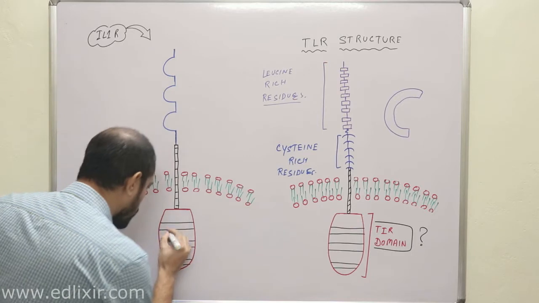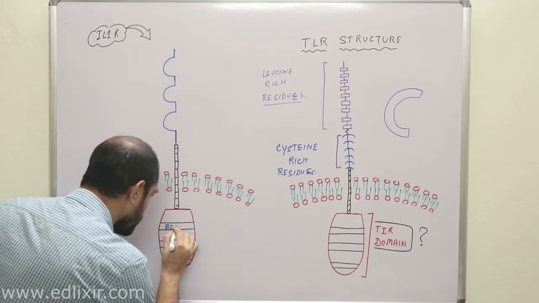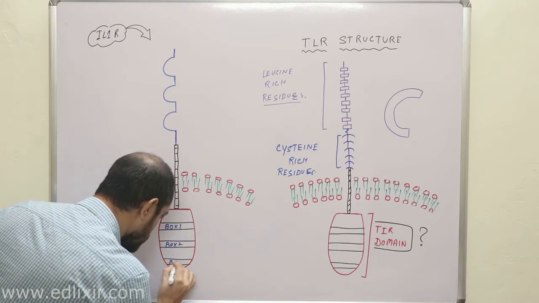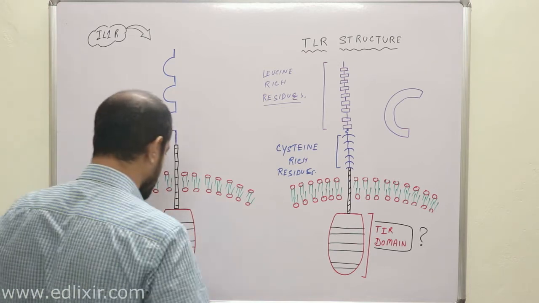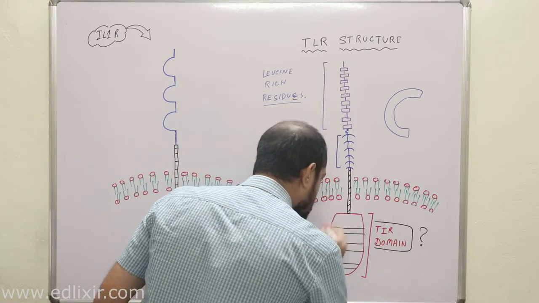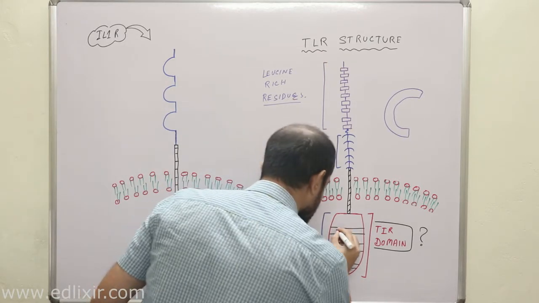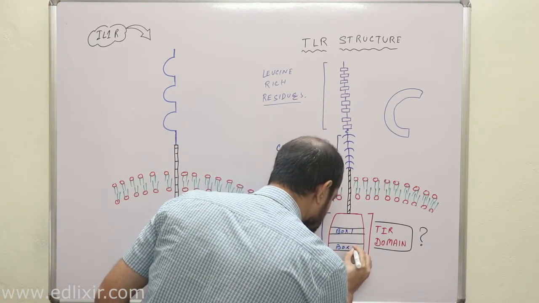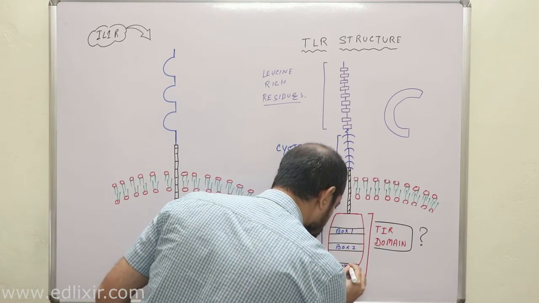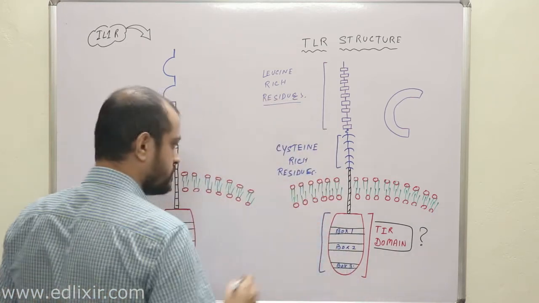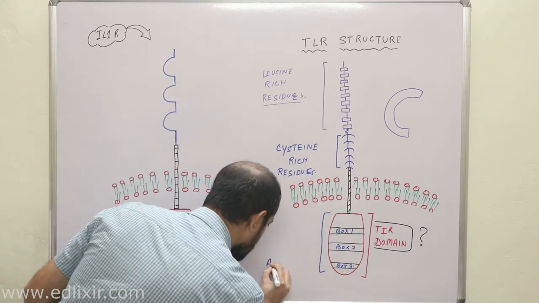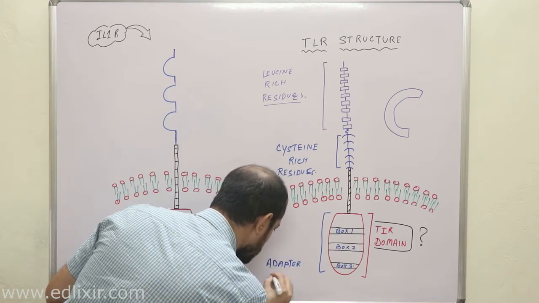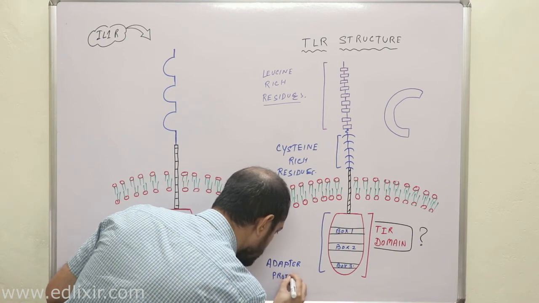These three are called box 1, box 2 and box 3. Clear? Now listen, in the TIR domain also these three boxes are present. Now listen with all your attention. These three boxes are very important because here adapter proteins will bind.